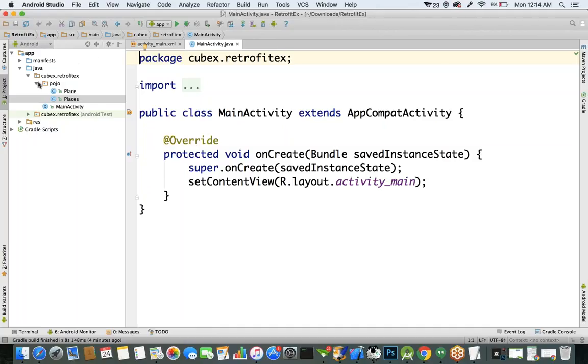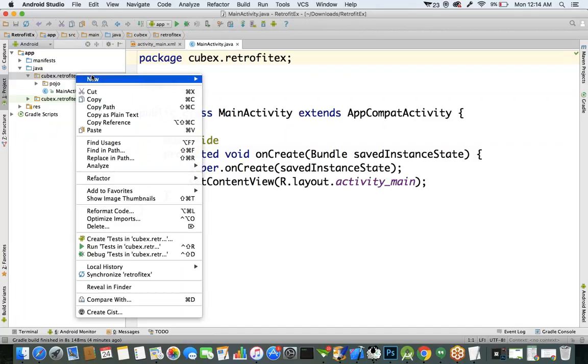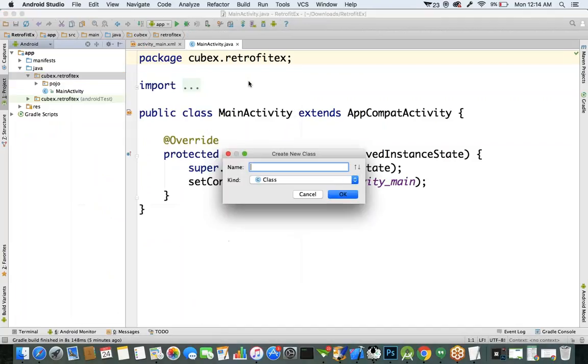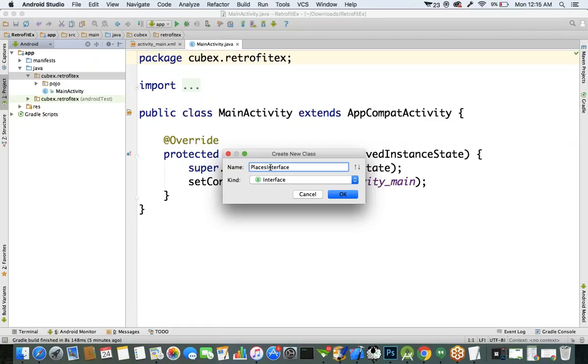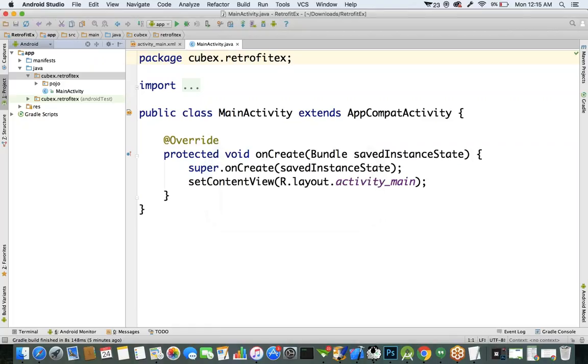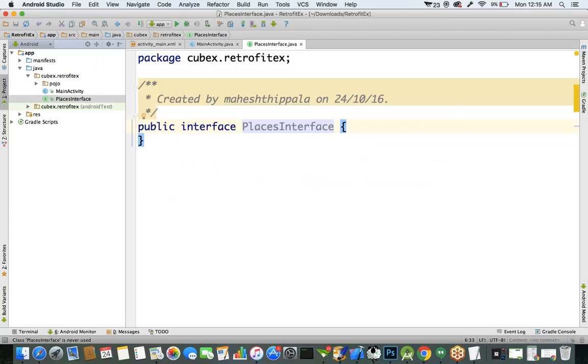So let's create an interface in our package. Let's create a Java class, but in place of class creation, we'll select Interface. I am specifying the interface name as PlacesInterface. It's an interface. An interface contains only the declaration of a method. It should not contain any implementation.